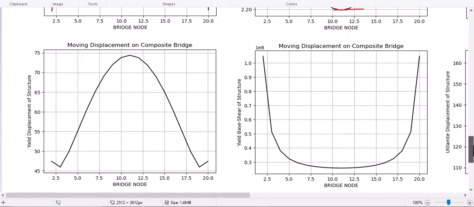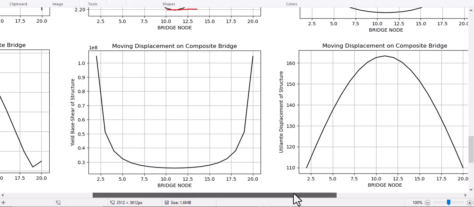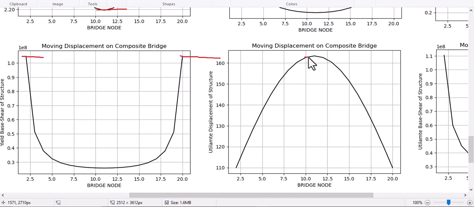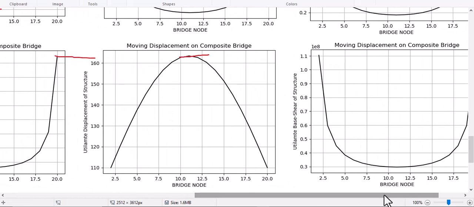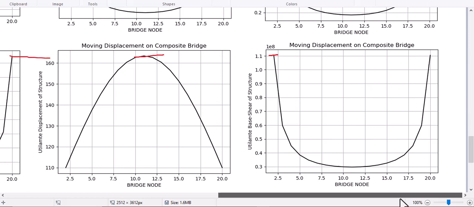And you see in here for evaluating the yield displacement, the critical value is in here, and also yield base shear, the critical value is in here, and also ultimate displacement critical value is in here. And let's see the other outputted data, the critical values in here for ultimate base shear.